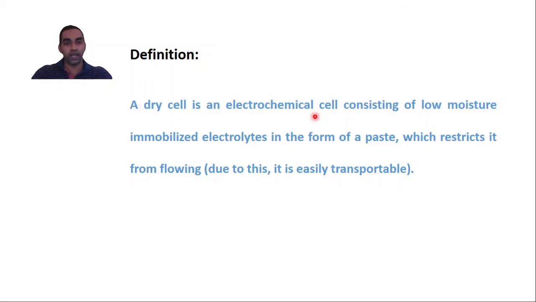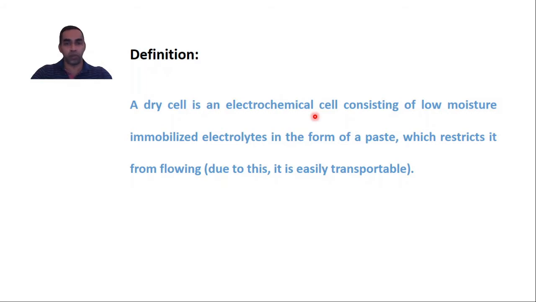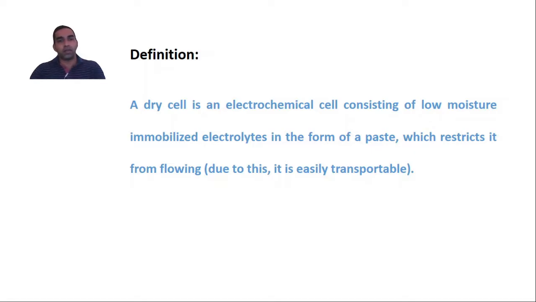So you can use that electrical energy. You run a chemical reaction, basically oxidation and reduction reactions, couple the reactions and get the energy through the flow of electrons in the external circuit, then use that electricity for various purposes. So a dry cell is an electrochemical cell consisting of a low moisture immobilized electrolyte in the form of a paste.